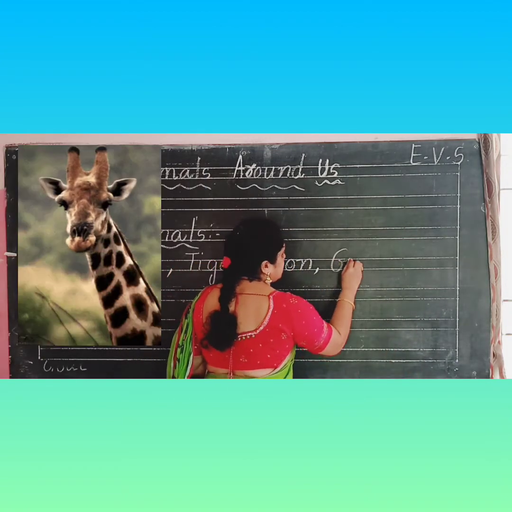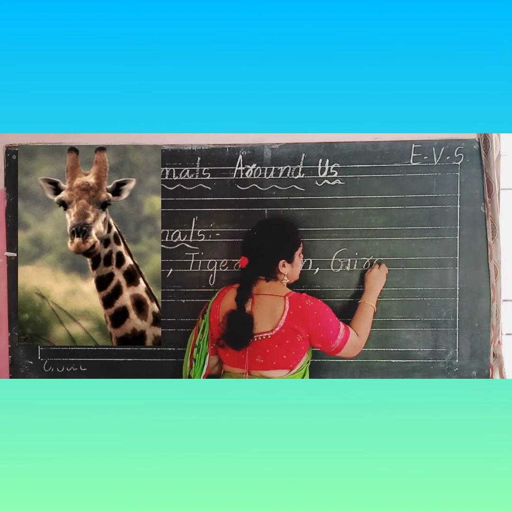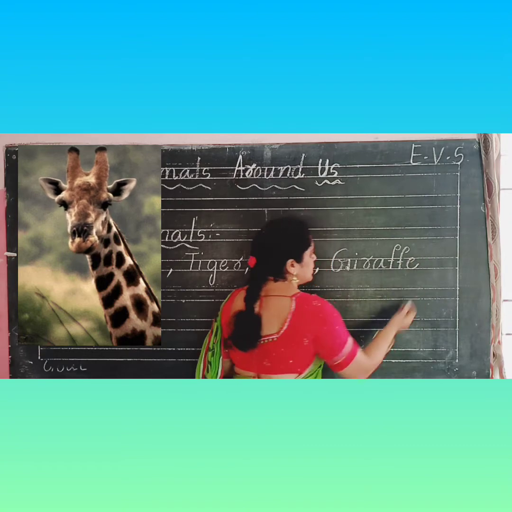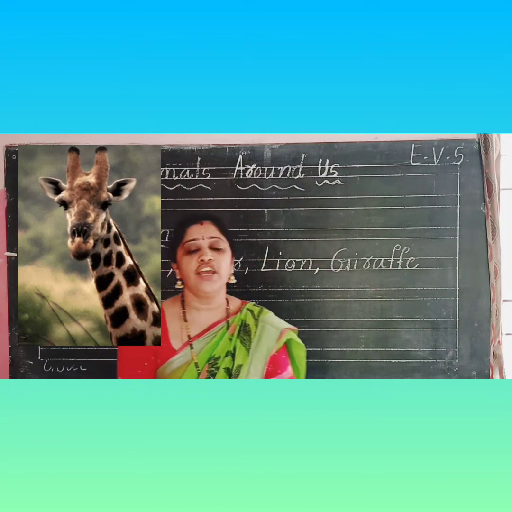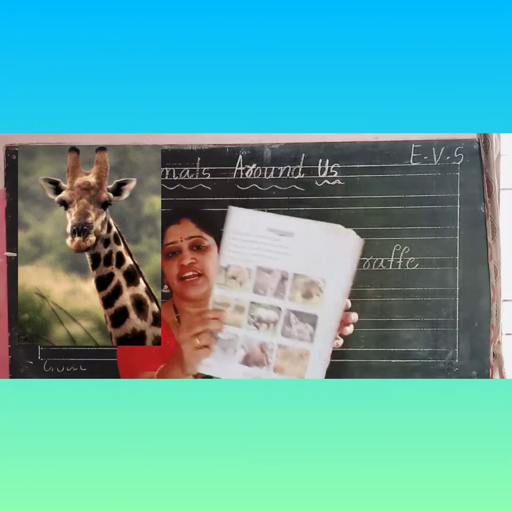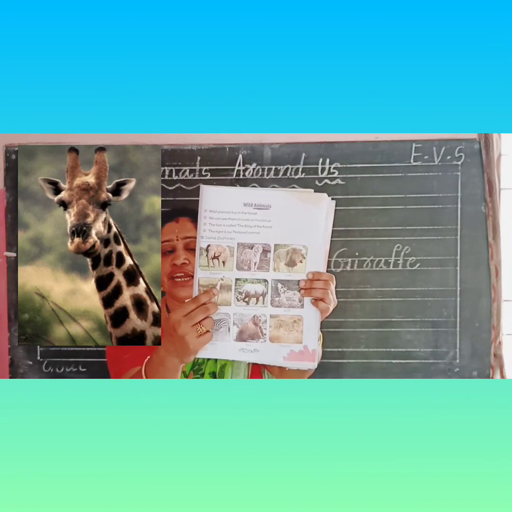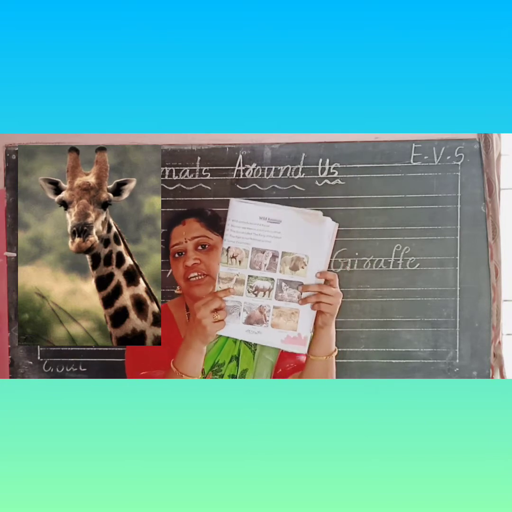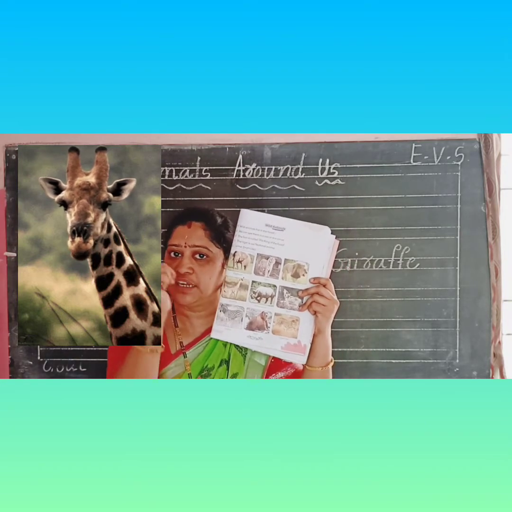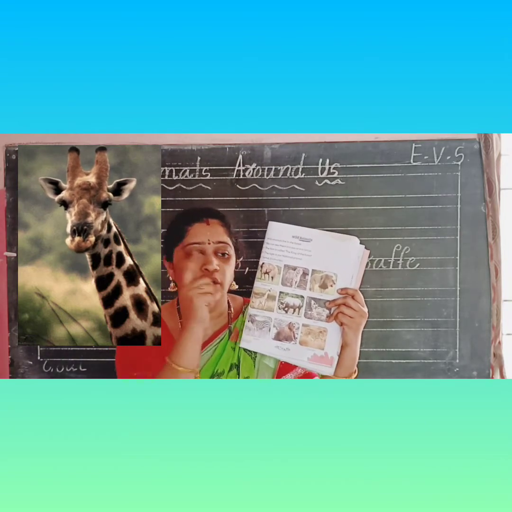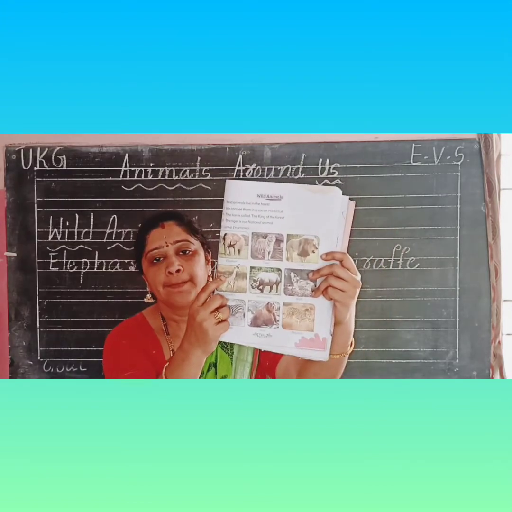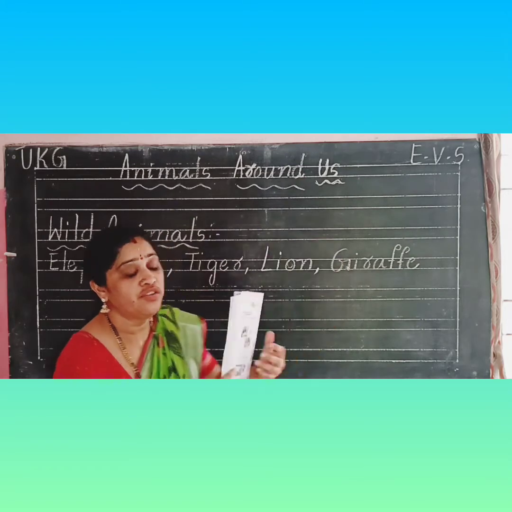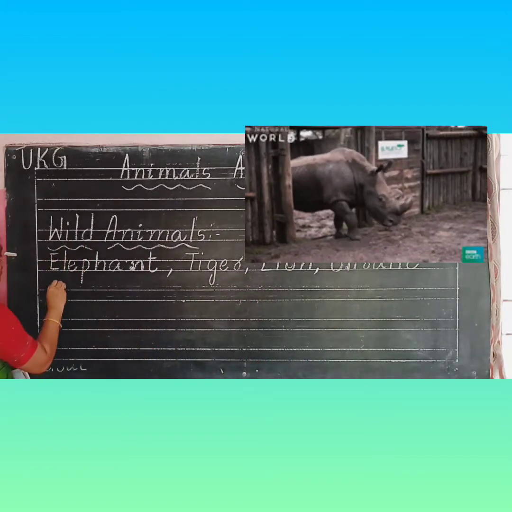Next, giraffe. G-I-R-A-F-F-E. Giraffe has a long neck. It eats only leaves. It does not eat the flesh of other animals. It eats only leaves. Next, rhinoceros.